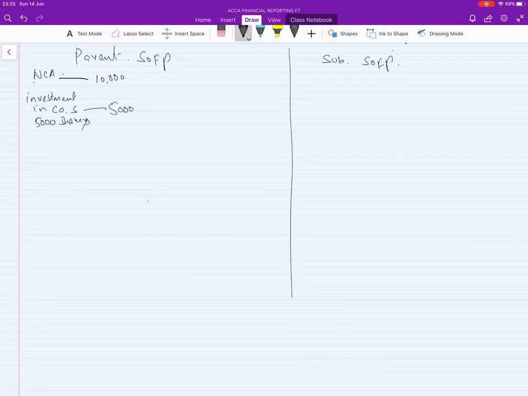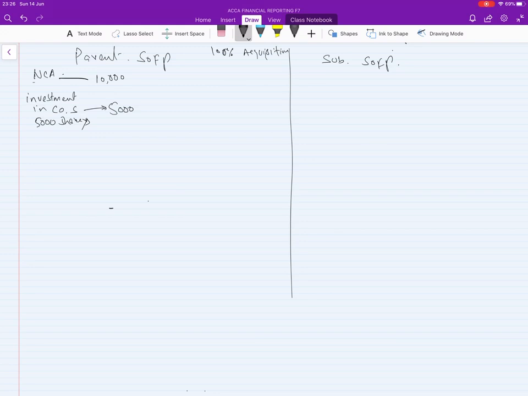Share capital is always at par value. It means the parent company acquired 100% of the subsidiary. The subsidiary company issued 5,000 shares and all 5,000 were acquired by the parent company. So the investment in the subsidiary company is 5,000.